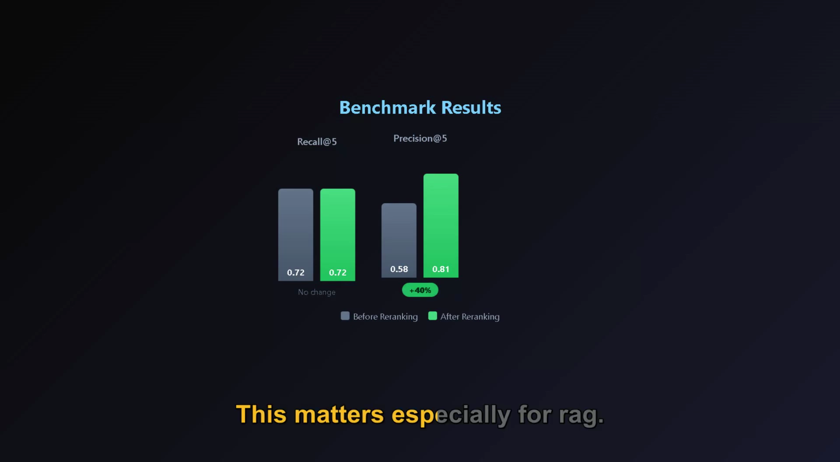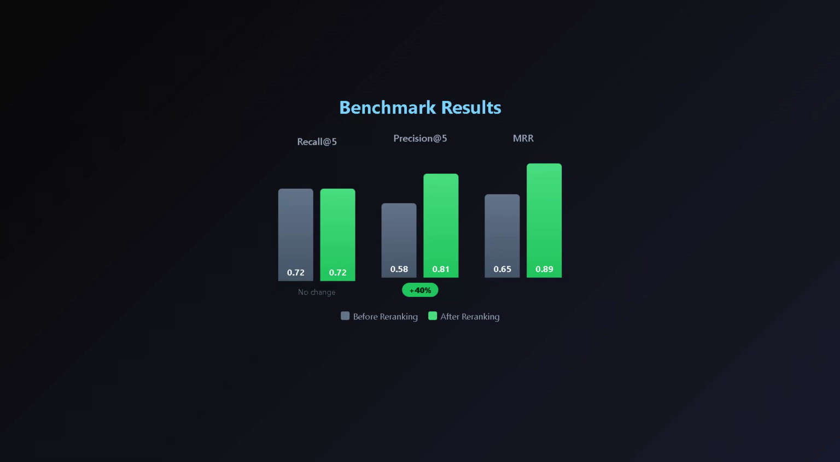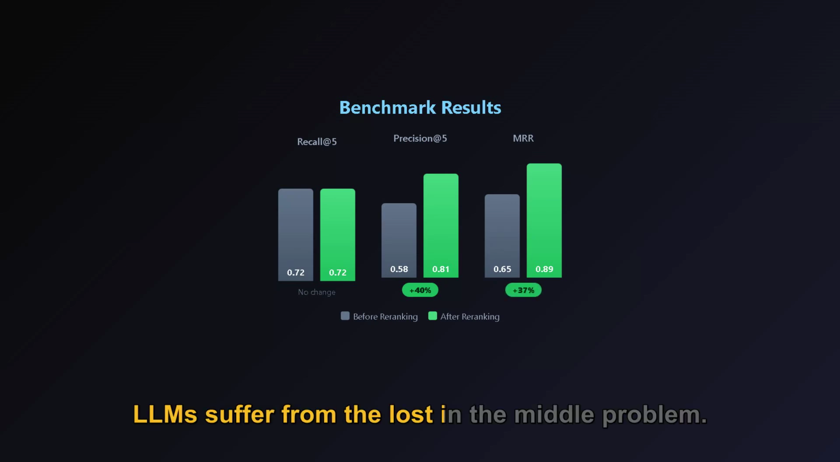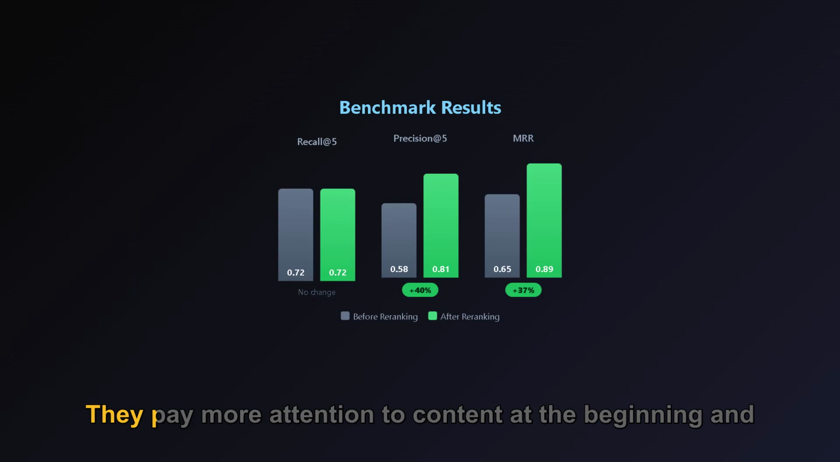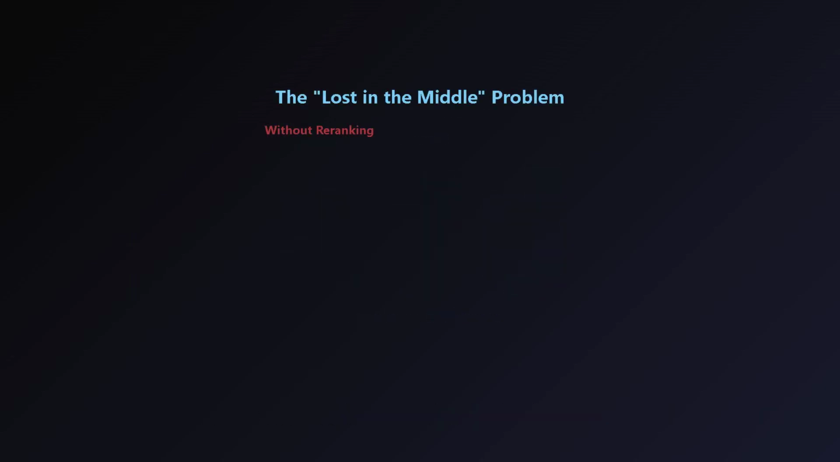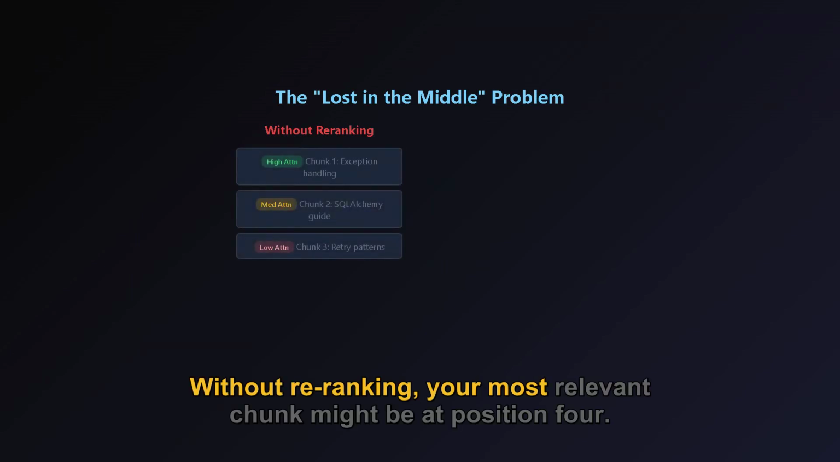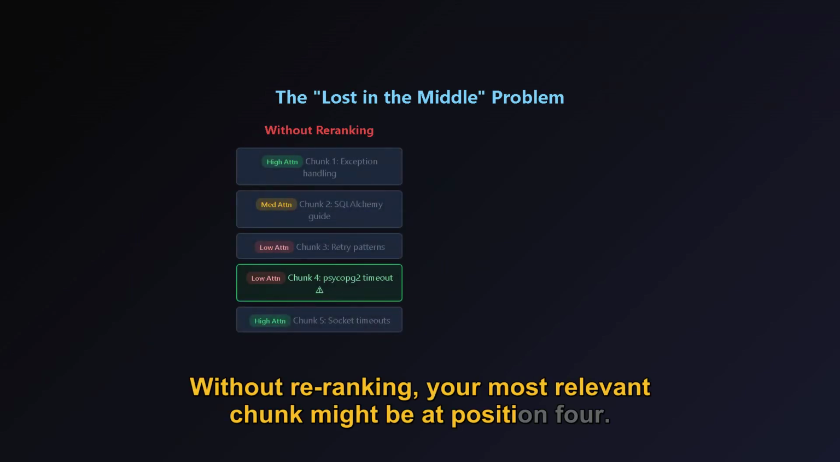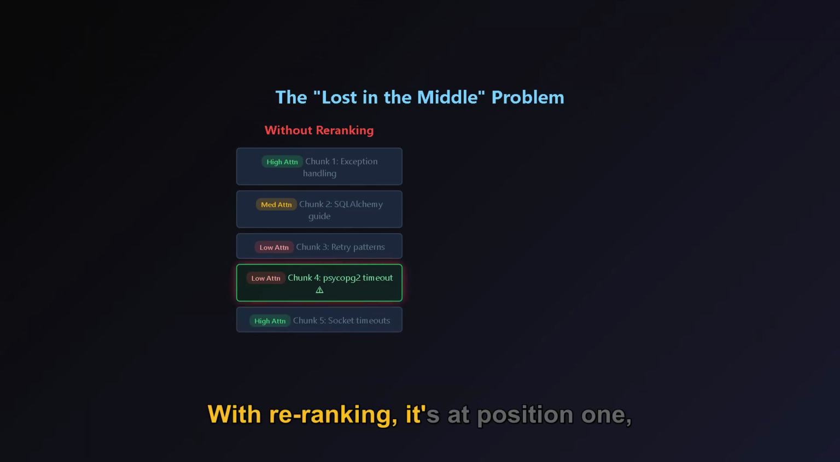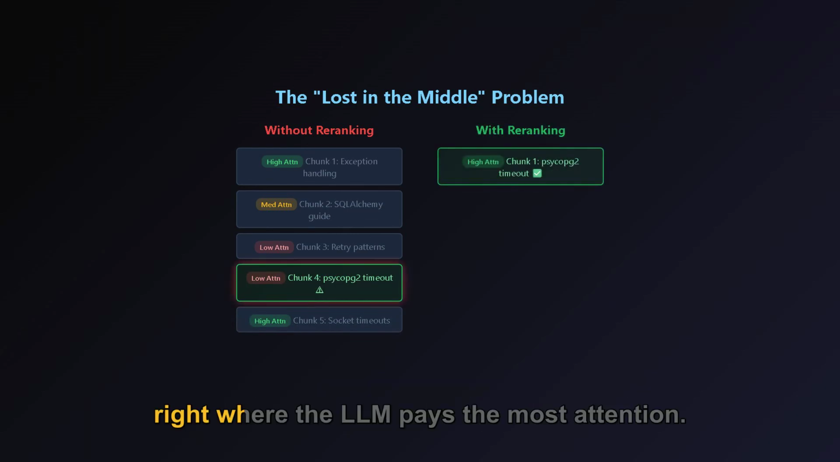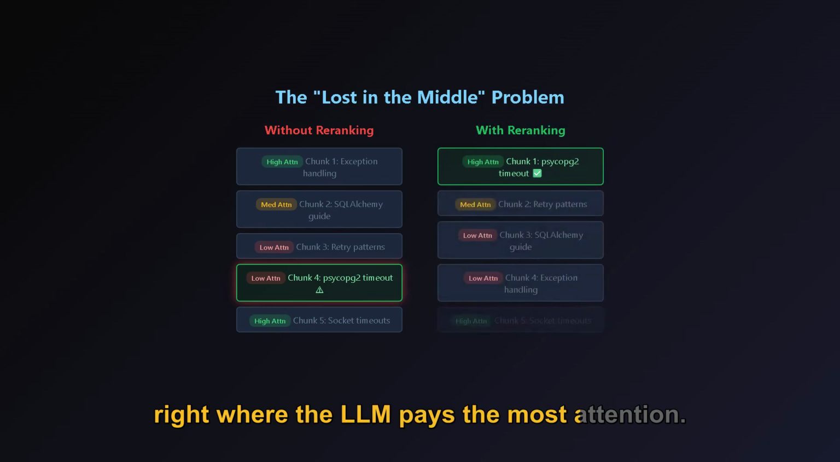This matters especially for RAG. LLMs suffer from the lost-in-the-middle problem. They pay more attention to content at the beginning and end of the context window. Without reranking, your most relevant chunk might be at position 4. With reranking, it's at position 1, right where the LLM pays the most attention.